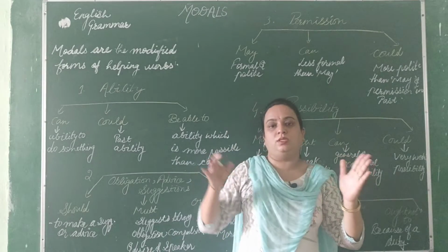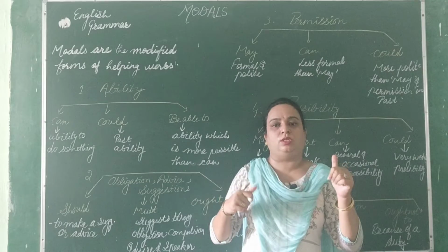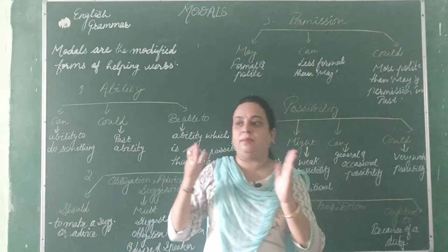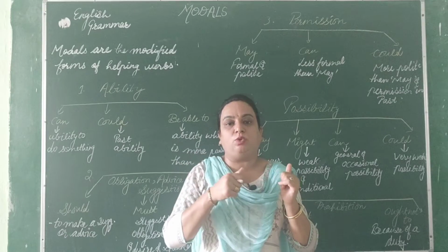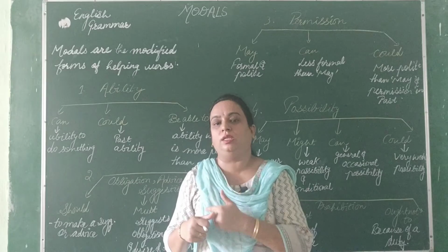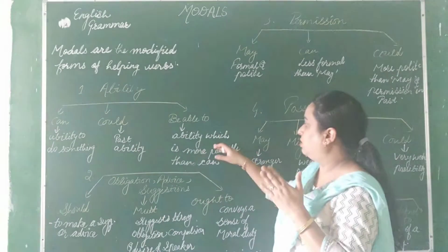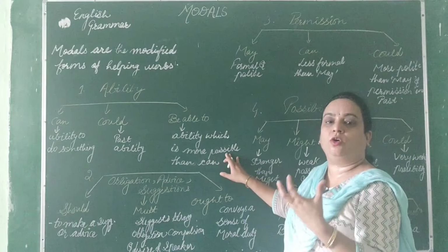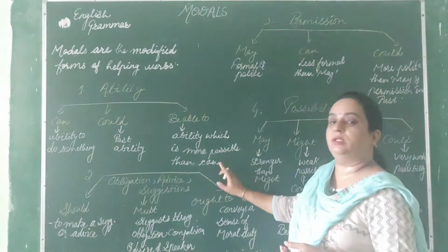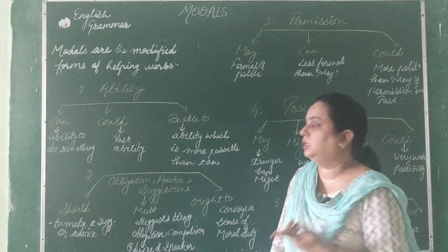Suppose we have two persons, Ram and Shyam, and we think Ram can do this and Shyam can also do this, but when we take the percentage, whose possibility is more? Shyam's possibility. So Shyam will be able to solve this, but we have some doubts on Ram. So when we have a little bit more faith on someone, or ability which is more possible than can, here we have to use be able to.